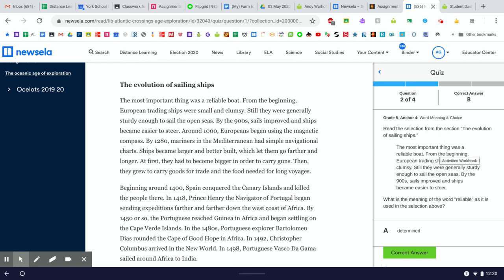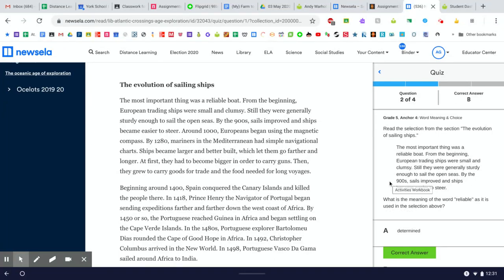The most important thing was a reliable boat. From the beginning, European trading ships were small and clumsy. Still, they were generally sturdy enough to sail the open seas. By the 900s, sails improved and ships became easier to steer. Okay, so we're considering this paragraph. Let's see what the question is. What is the meaning of the word reliable as it is used in the selection above?